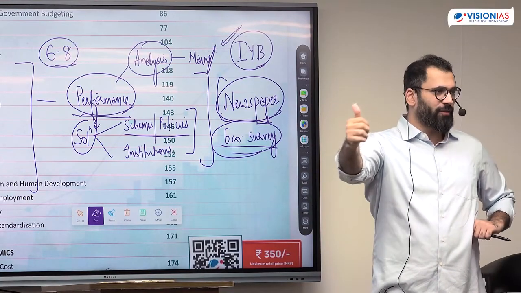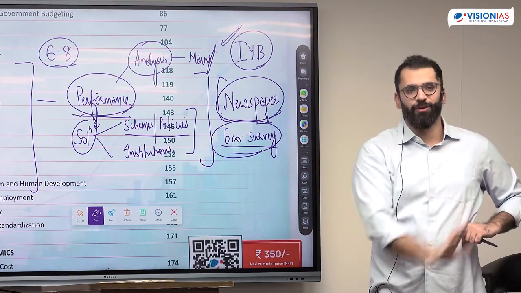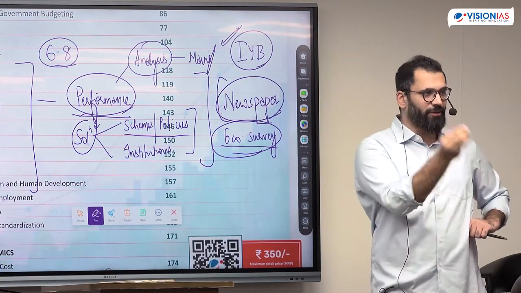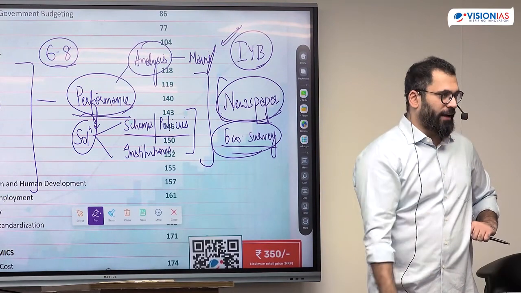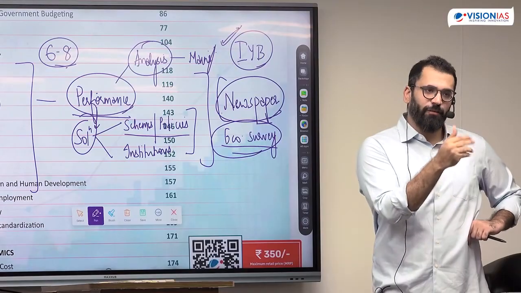Whatever maximum you have to score comes in mains, where you will get both time and space to tell whatever you know. Use your reasoning and logic there. This is where you will get a rank. Here you just have to solve based on whatever you've extensively read. Whatever you've read from anywhere, that is getting solved.